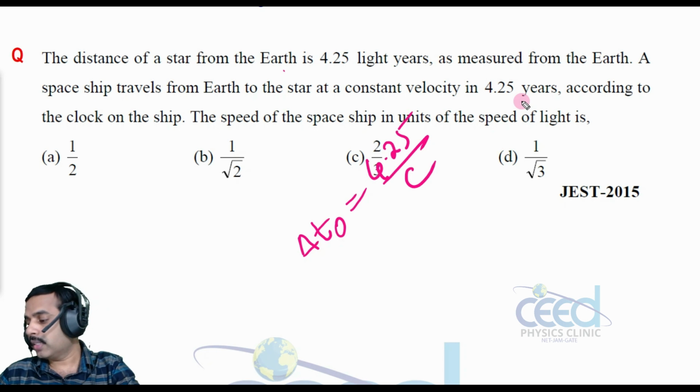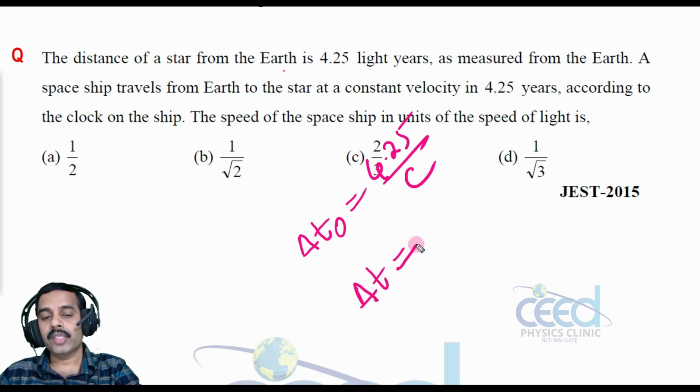Let me write what the time taken is. Delta t is equal to, we have time dilation here, since we are measuring the time from a moving clock, the clock on the spaceship.